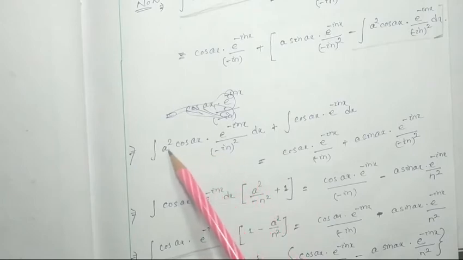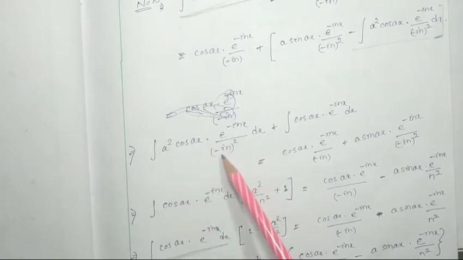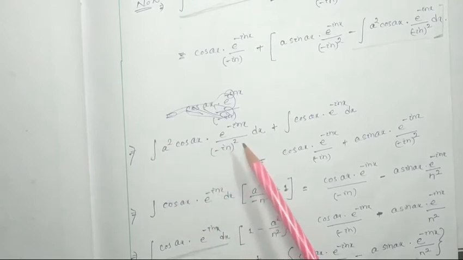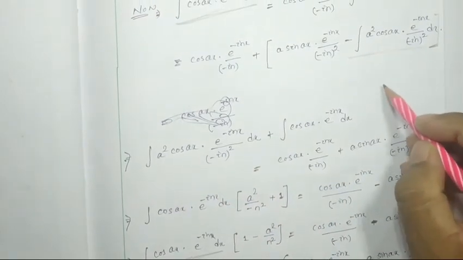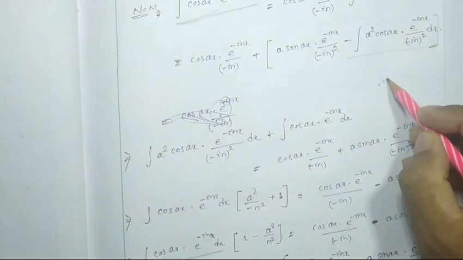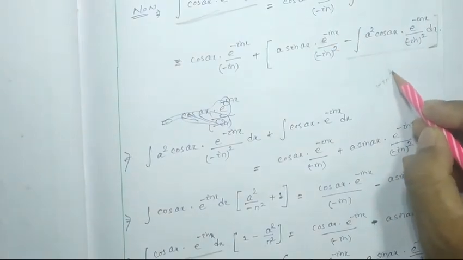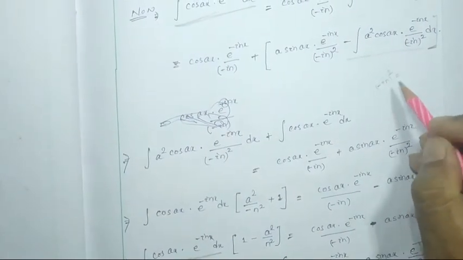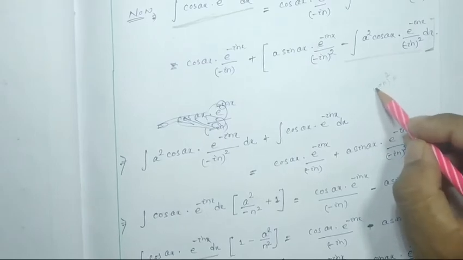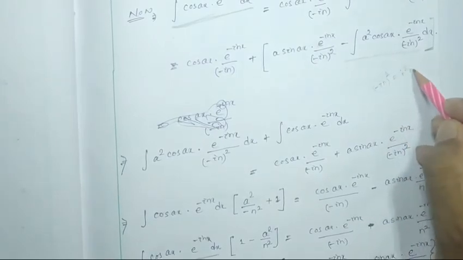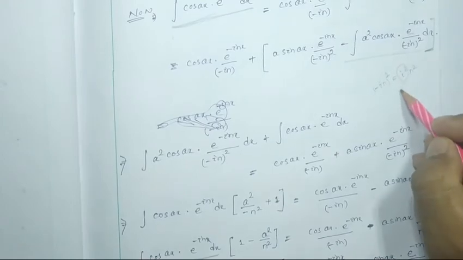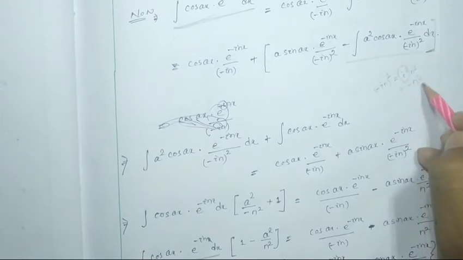Here a square is divided by minus in whole square, and minus in whole square will be equal to, since minus squared is plus, i square n square. I square is nothing but minus 1, so minus n square.